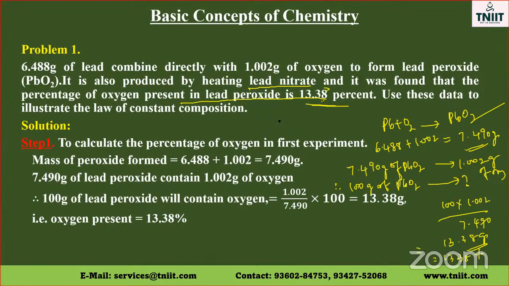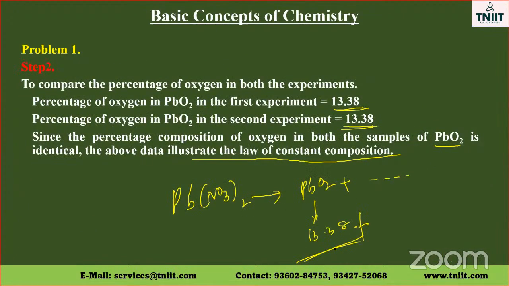So even when we prepare lead peroxide by the reaction of lead and oxygen, 13.38% of oxygen is only present. Therefore, this data illustrates the law of constant composition or definite composition.